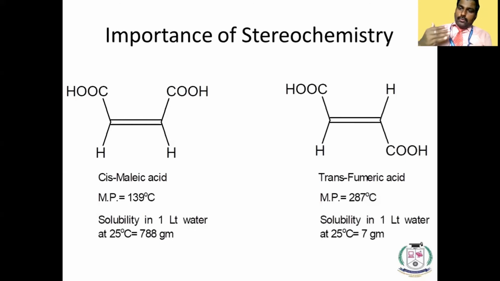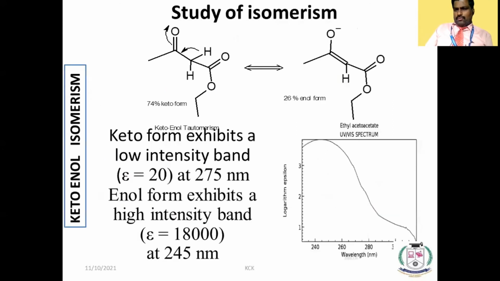How are we able to see this in UV visible spectra? Okay. Solubility, you see that the trans compound's solubility is 7 grams and the cis compound's solubility is 788 grams. Okay. And this is stable. That is the thing. Only 7 grams is soluble, but this is unstable, cis maleic acid. The solubility is varying, the melting point is varying. And we can even study isomerism, keto-enol isomerism. Carbonyl compounds will exhibit this keto-enol isomerism. This is the keto form and this is the enol form.